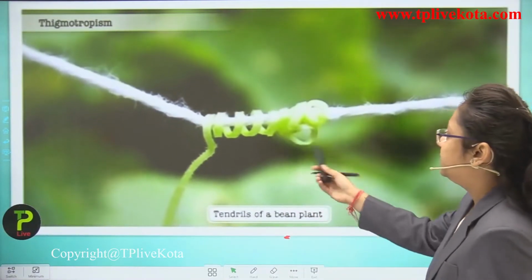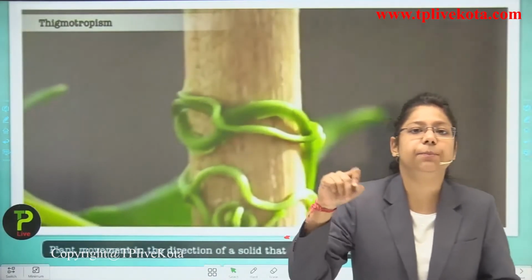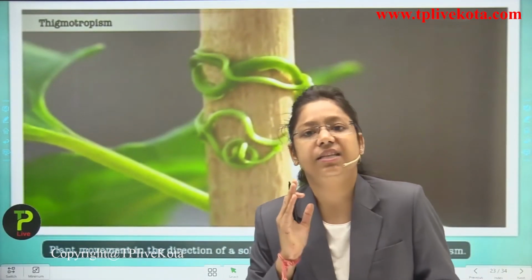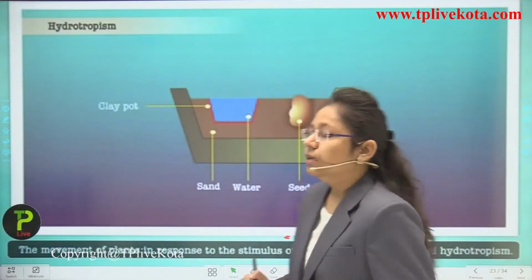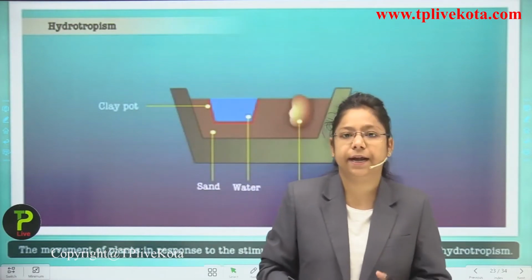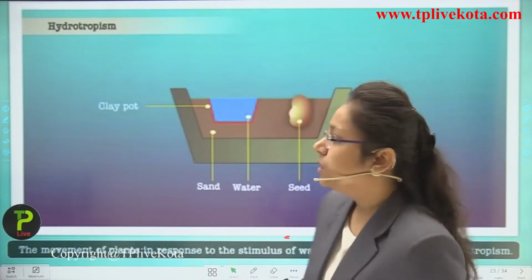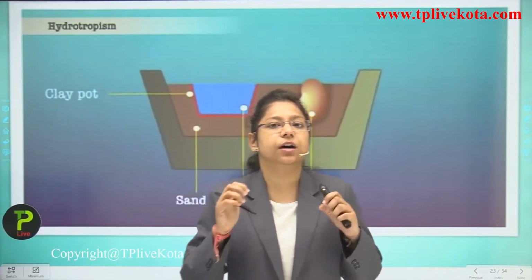Now the next type of tropism is thigmotropism, which we learned about. So the tendrils get climbed up in such a way, you can see here in this diagram also, these tendrils are climbing up on this solid part of the plant for getting the proper support for their growth and survival. Okay, so this is how thigmotropism occurs. Now the next type of tropism is hydrotropism, in which a plant responds towards water. So you can see here that the plant is responding towards the water.